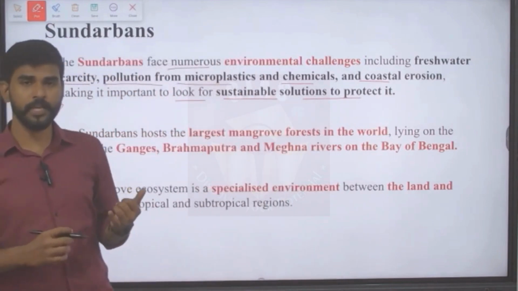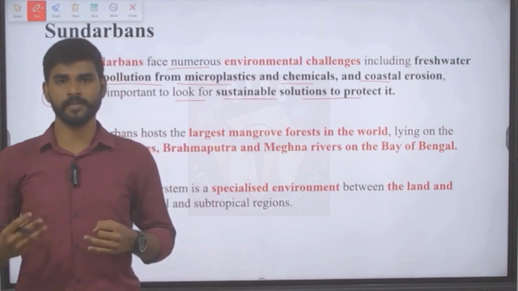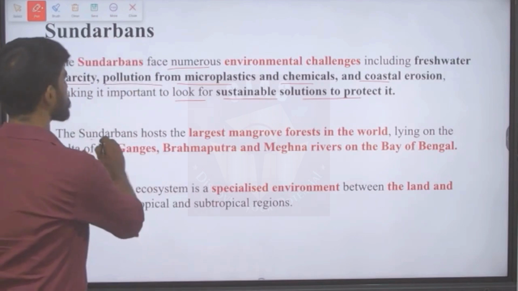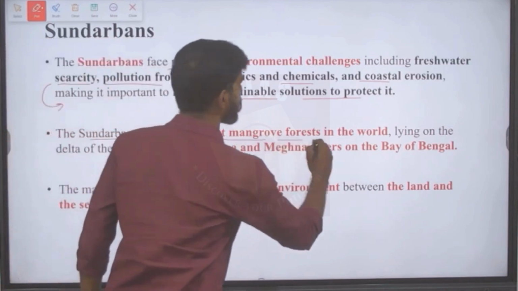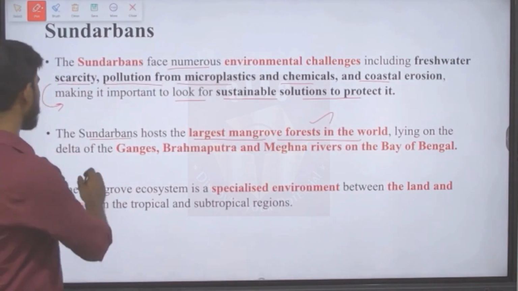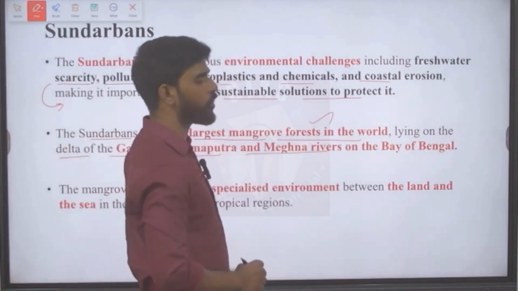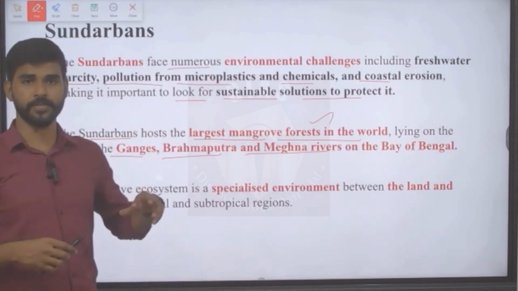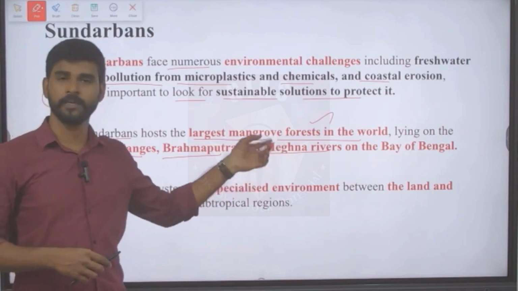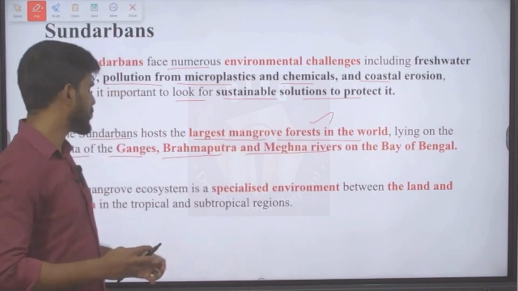Here we need to understand what is a mangrove forest, what is Sundarbans, and what are the different features and characteristics of the Sundarbans ecosystem. Sundarbans host the largest mangrove forest in the world. This is a well-known fact, and it lies on the delta of the Ganges, Brahmaputra, and Meghna rivers on the Bay of Bengal. Three rivers: Ganges, Brahmaputra, and Meghna. Their delta region forms Sundarbans.